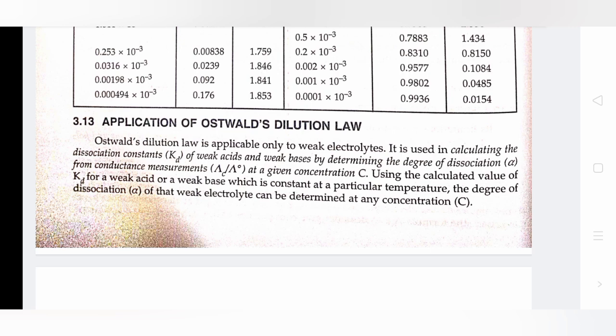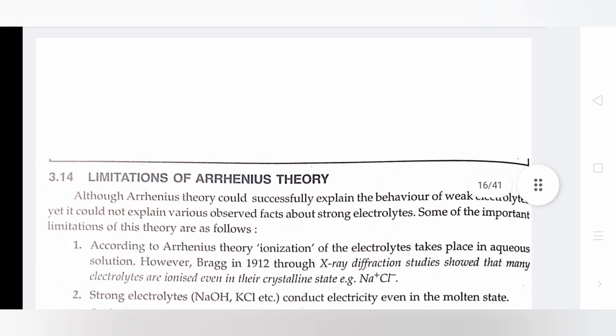It is used in calculating the dissociation constants of weak acids and weak bases by determining the degree of dissociation from conductance measurements at a given concentration C. Using the calculated value of Kd for a weak acid or weak base, which is constant at a particular temperature, the degree of dissociation of that weak electrolyte can be determined at any concentration.